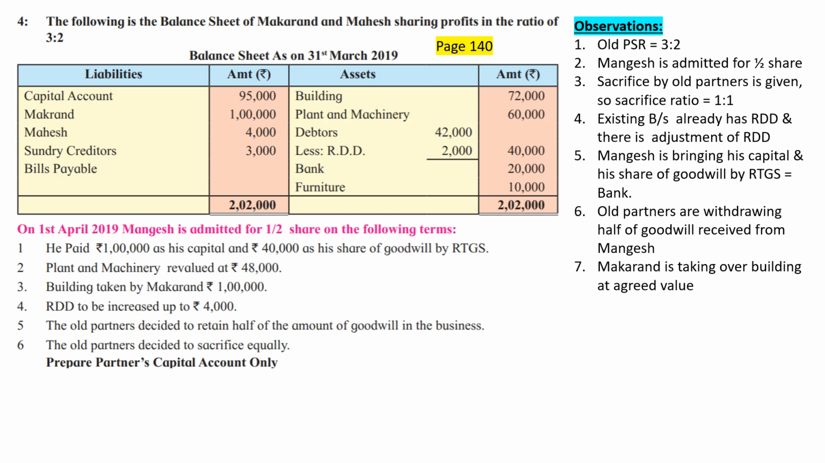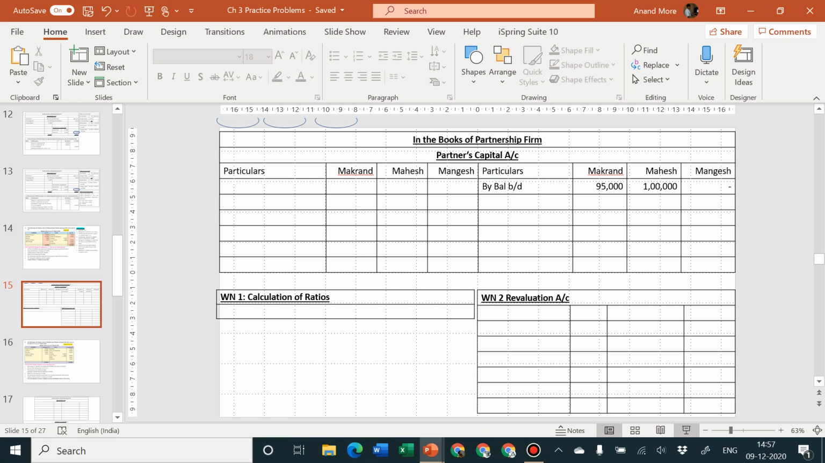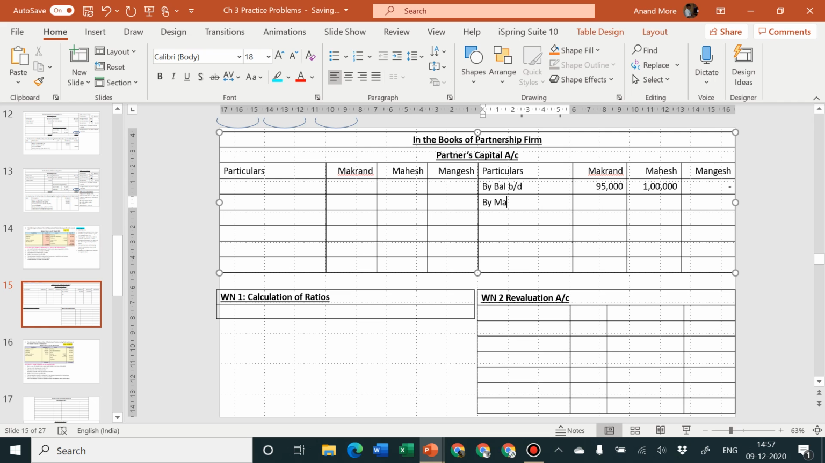adjustment. He paid rupees 1 lakh towards his capital and 40,000 as his share of goodwill by RTGS. So let us consider the entry for capital. Bank is the receiver and Mangesh is the giver. Entry will be bank account debit to Mangesh capital account. So bank account debit we have not shown, but Mangesh capital account we have shown. We'll consider here by bank account.